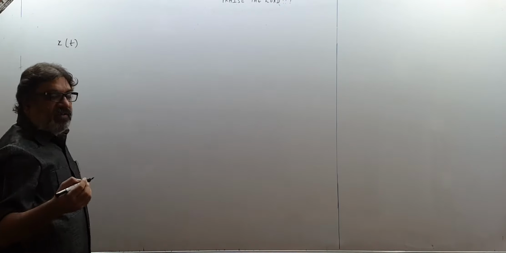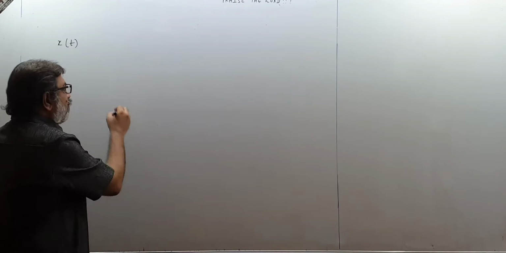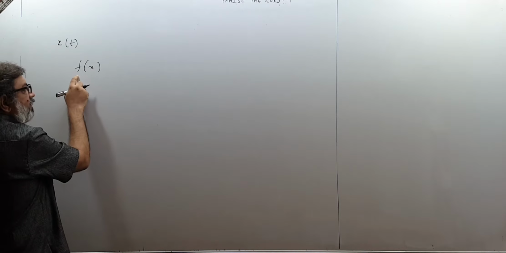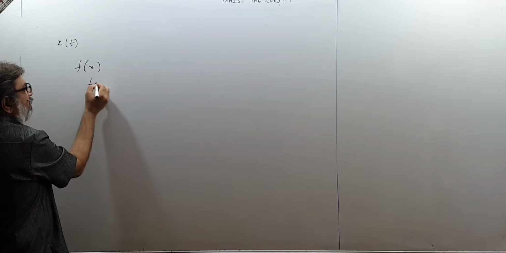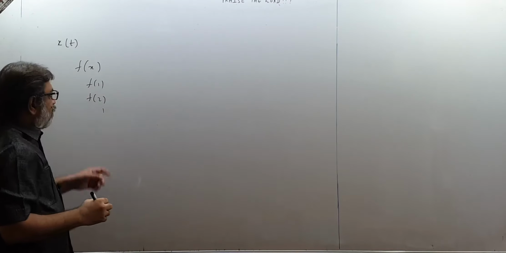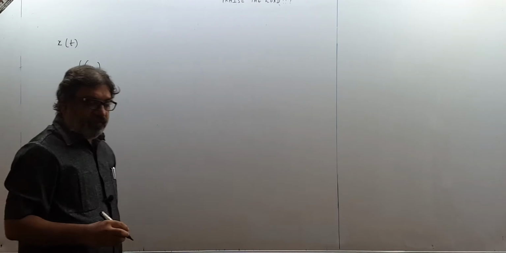Just like you write f(x) in maths in functions, the value of f depends upon x. We use this symbol f(x) to indicate that the value of f depends upon x. Then we find out what f(1) is, what f(2) is and so on. So these give me the value of the function at x equal to 1, x equal to 2 and so on.